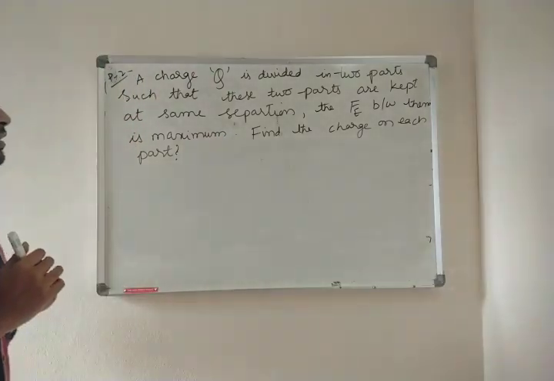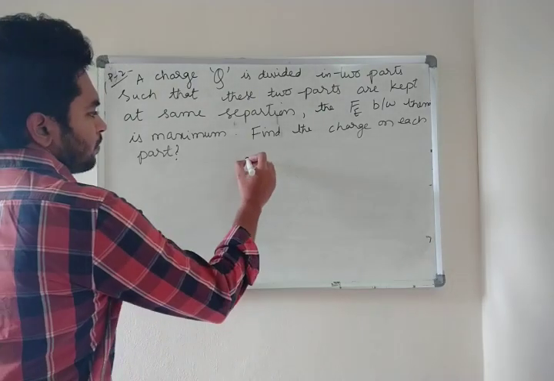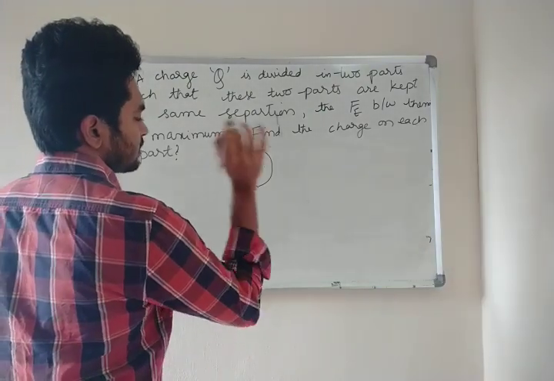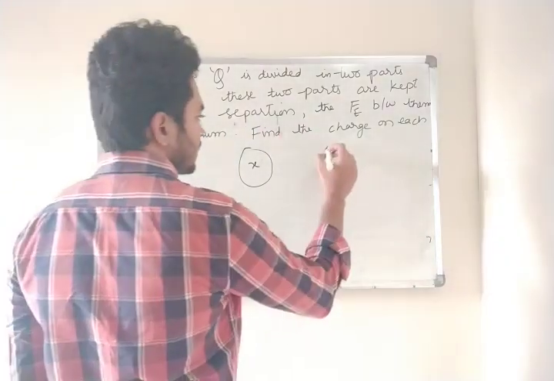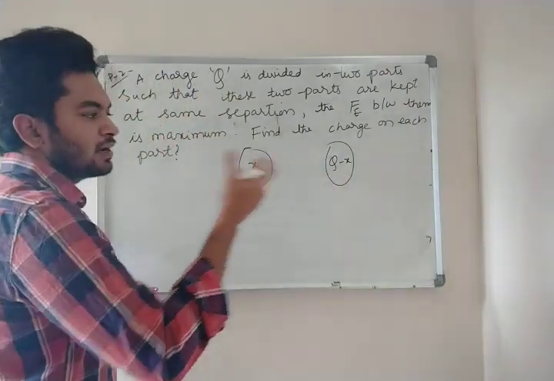Now how to solve this? Think for a second. Now let us see. Suppose this charge here is x. One charge is x, the other charge is q minus x. Why did I write q minus x?